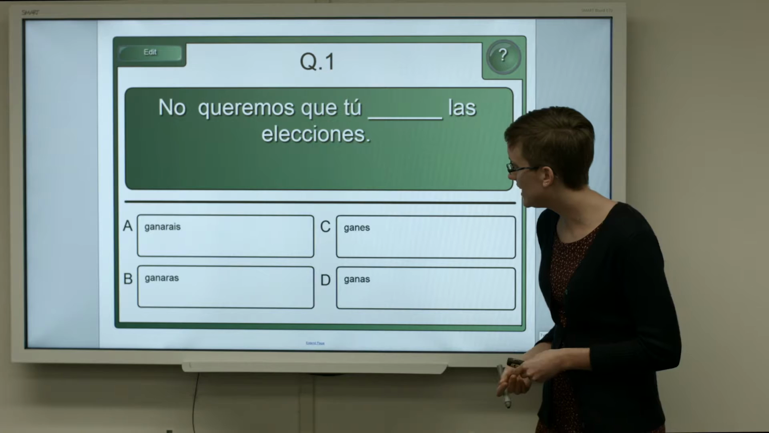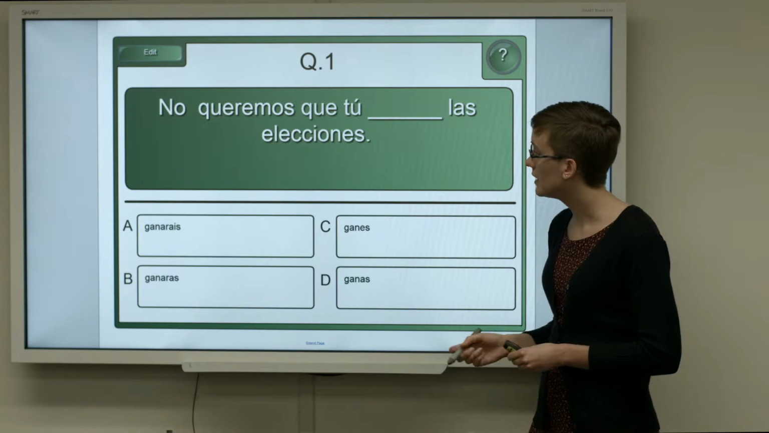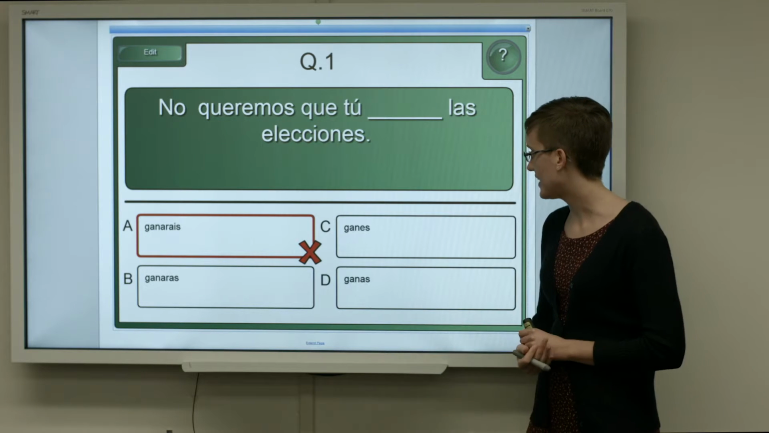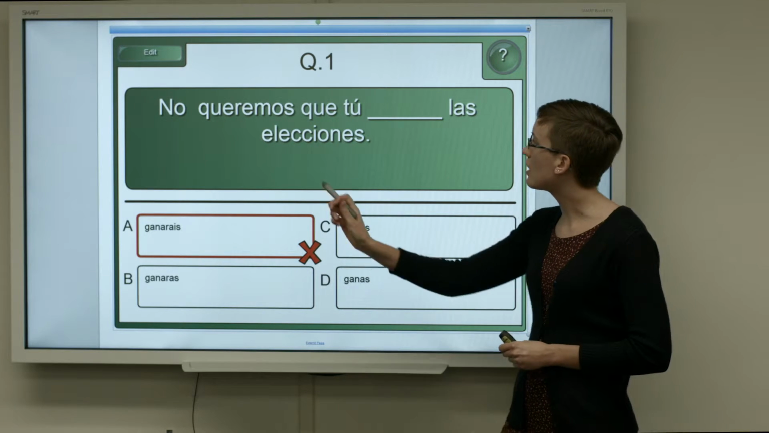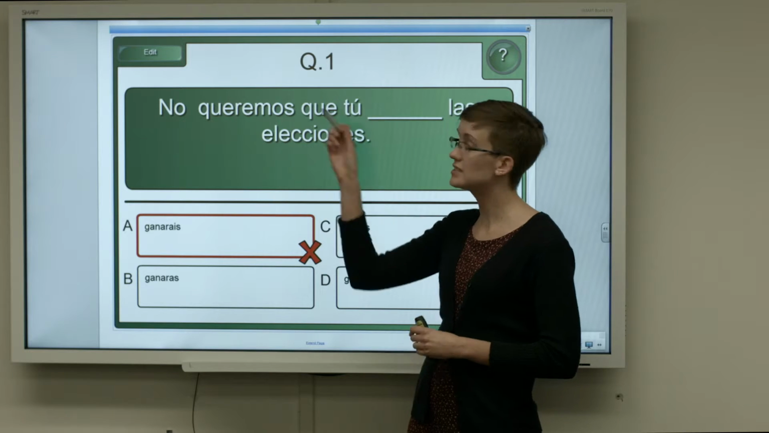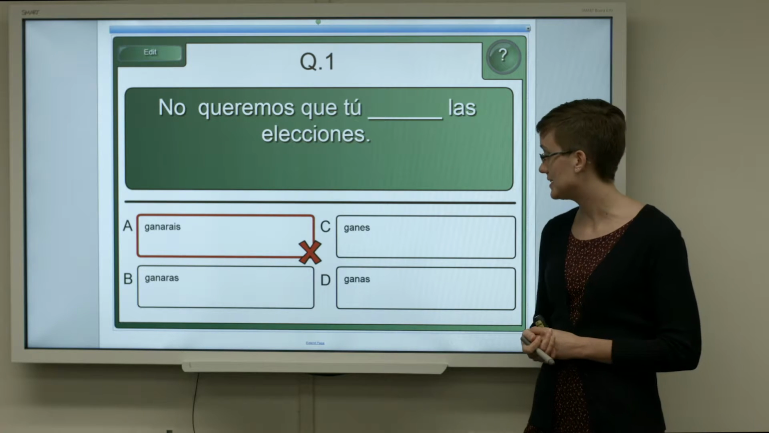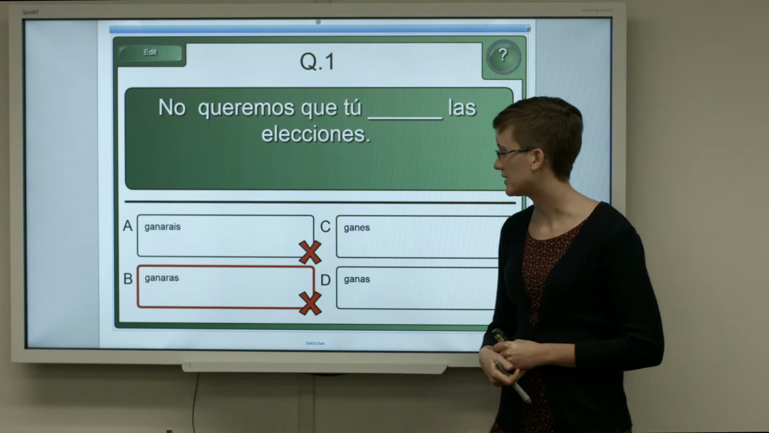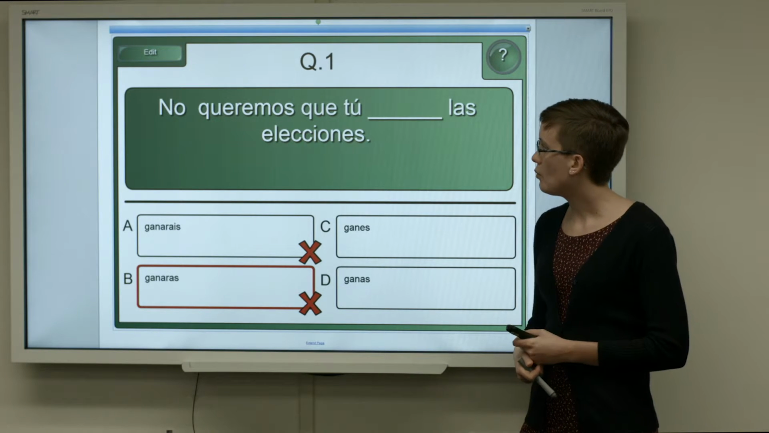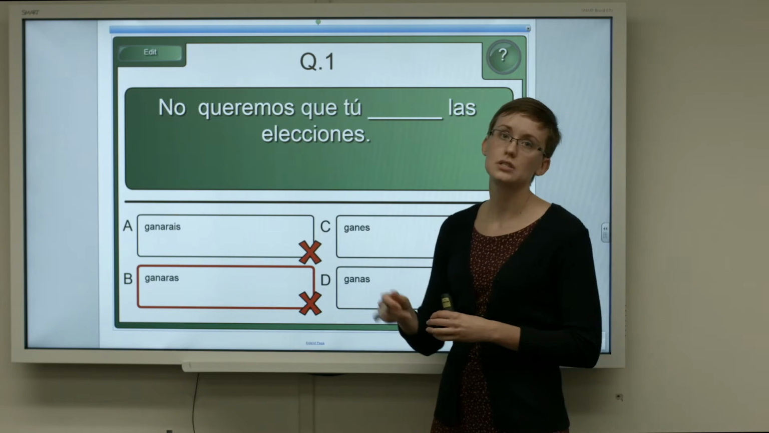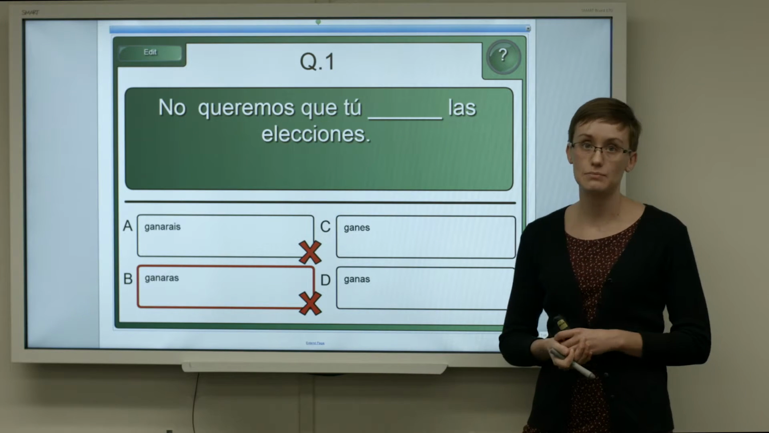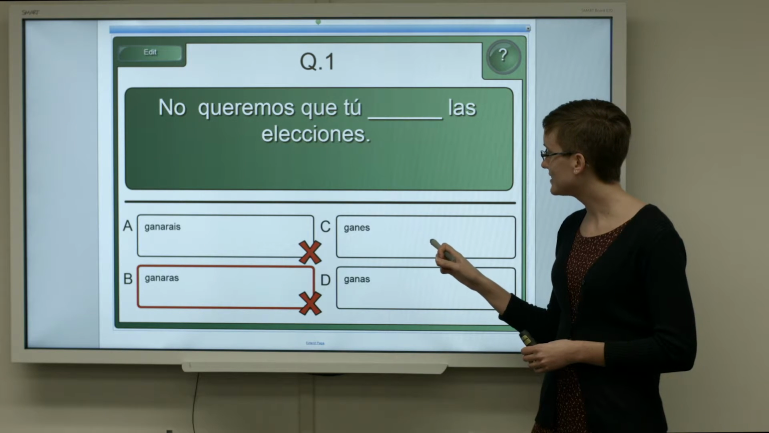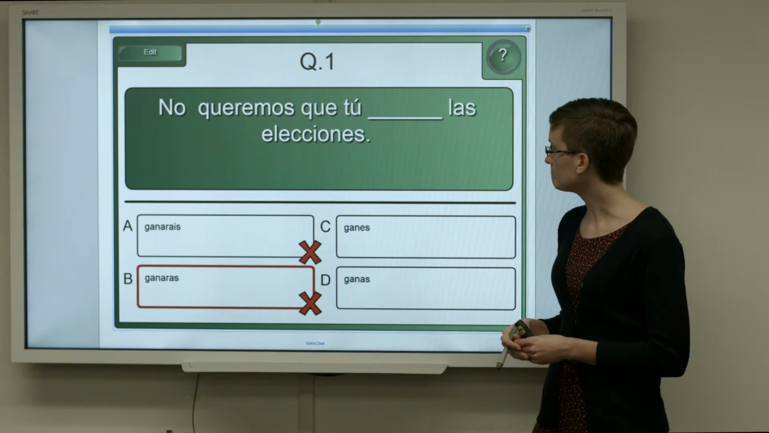We can immediately rule out ganarais, because that is the vosotros form. So we don't want that. Now our verb here, no queremos, is in the present tense. So we can rule out ganaras, because that is the imperfect subjunctive. We know we are looking for a verb to match queremos, that is going to be in the present tense. So we are left with ganes or ganas.